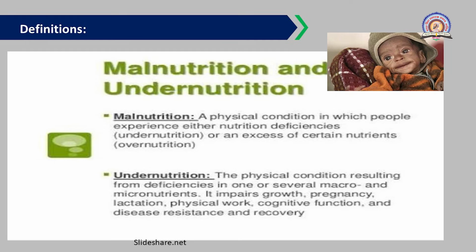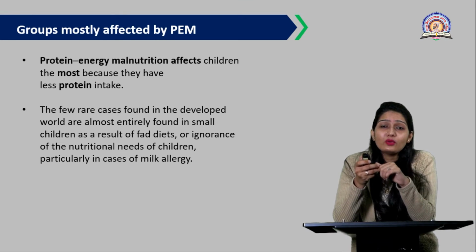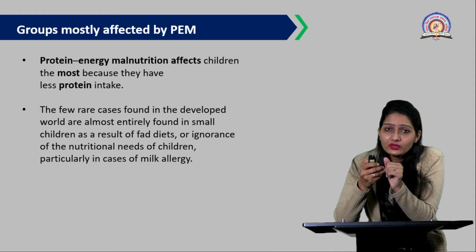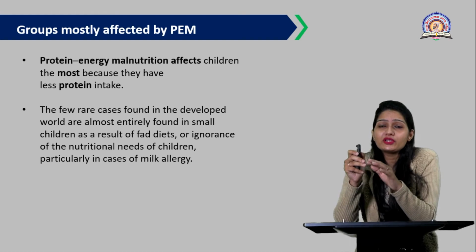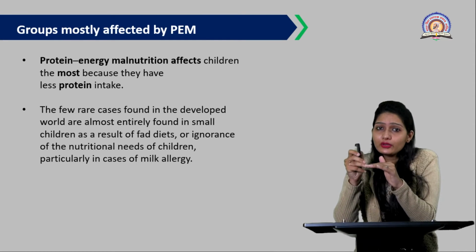That means because of this undernourished condition, one develops lower immunity. Once immunity gets lowered, it cannot defend against diseases. So the recovery rate from diseases is also less because of this undernutrition. Now let's discuss the groups which are mainly affected by this undernutrition, or protein energy malnutrition.